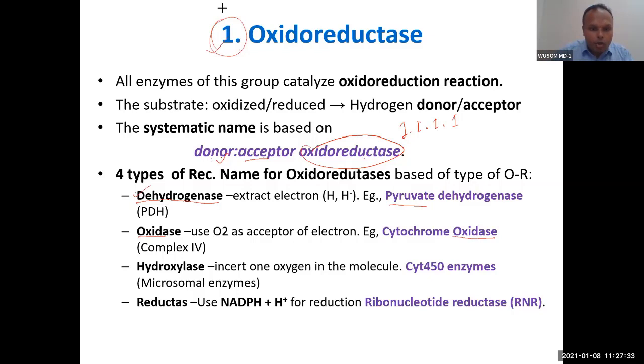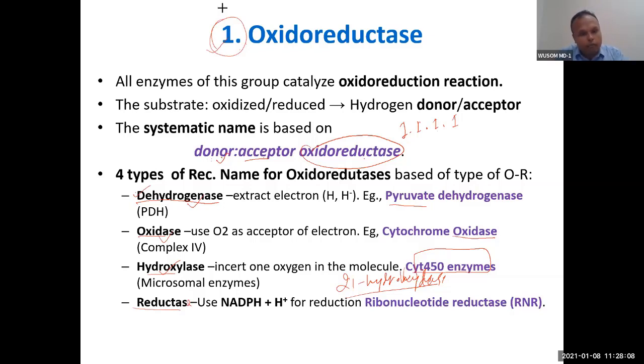Then it can come with the last name as hydroxylase. Cytochrome P450 system enzymes are all hydroxylases. So 21 hydroxylase is one example. So some enzymes can have dehydrogenase at the end, some have oxidase at the end, some will have hydroxylase at the end, and some will have reductase at the end.